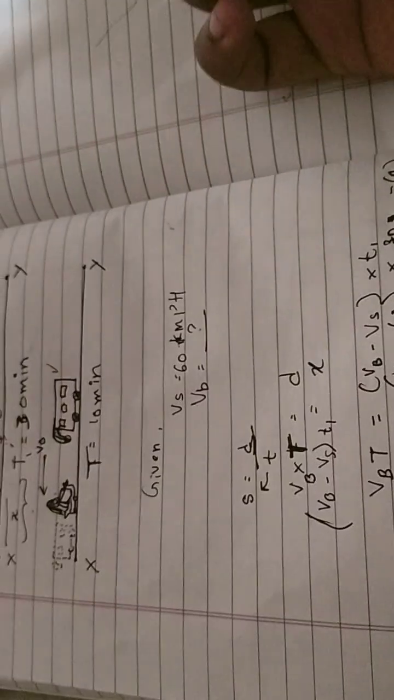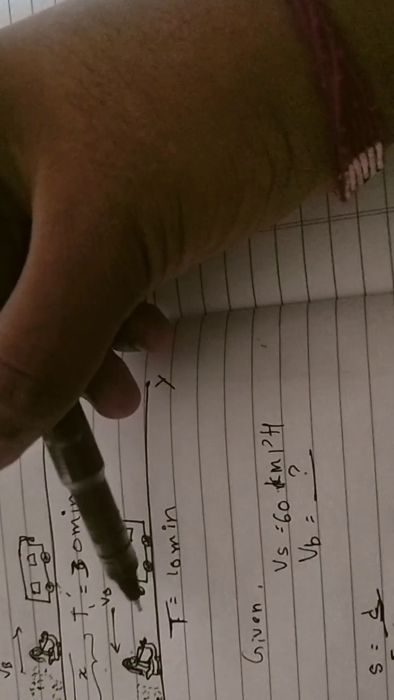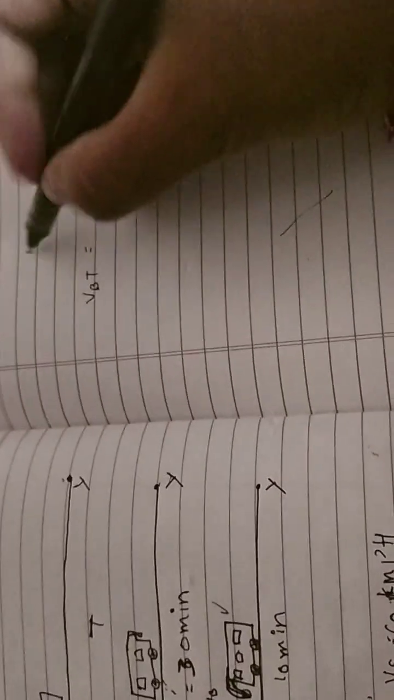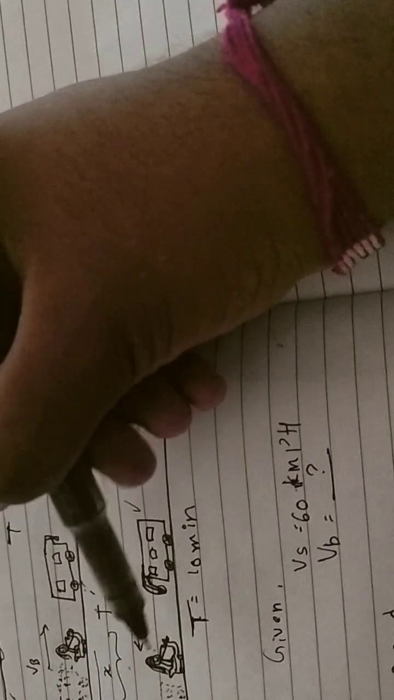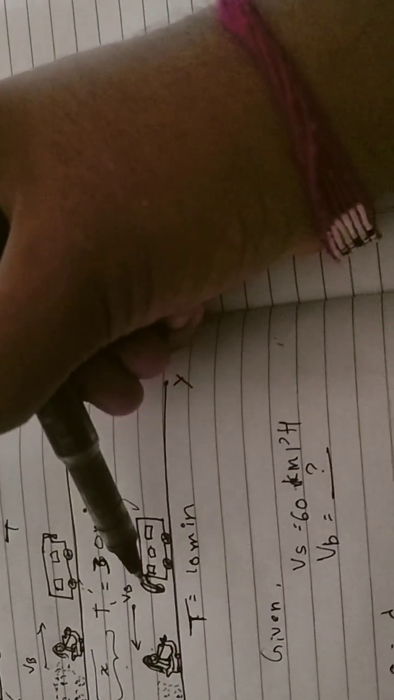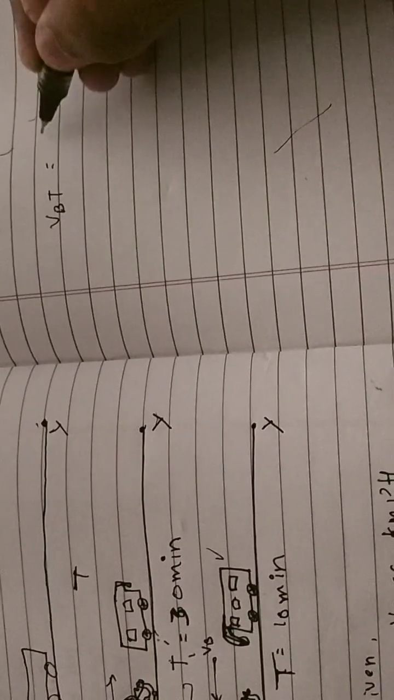Now for case 2 we have to derive the same thing. VBT is the same, velocity of bus into time is equal to, now here we did minus, here we have to do plus. Why? Because both are in opposite direction, both are moving towards each other, so relative velocity will increase. See, if this girl is stationary and the bus is moving towards her, she will feel that the bus is moving towards her with a speed, normal speed. Okay, got it.